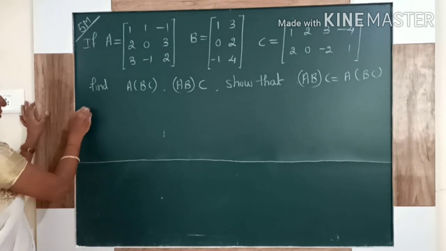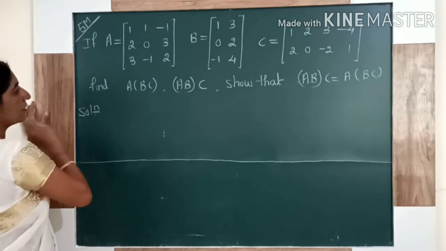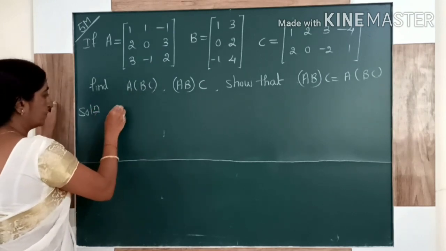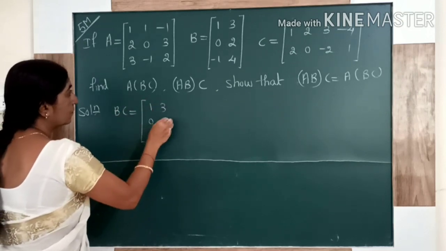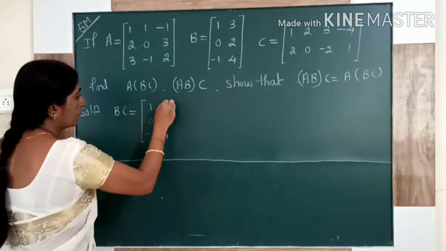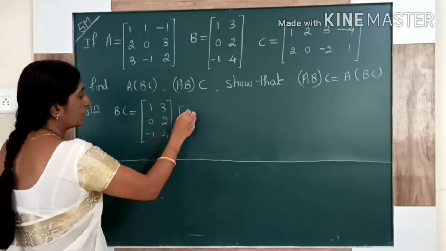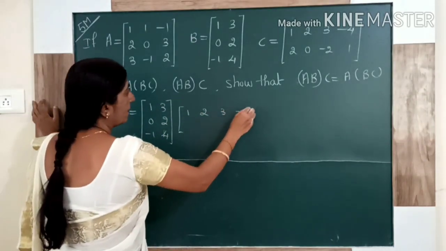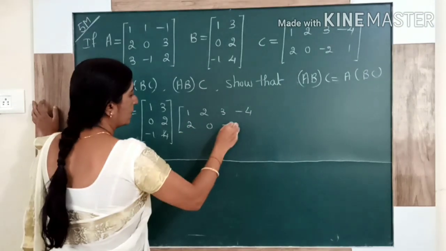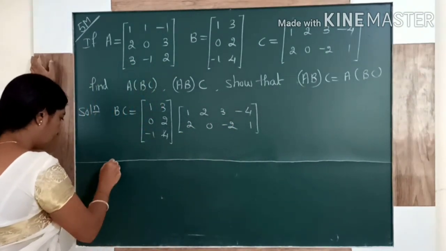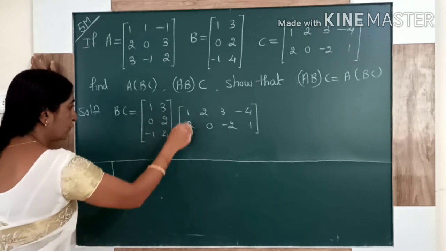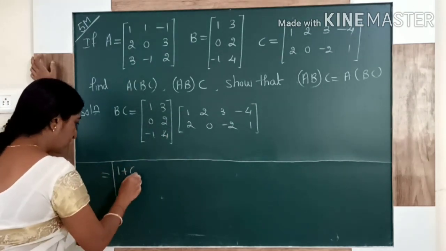Now we are moving to the solution. First I am taking BC. Now you are familiar, just go on writing this multiplication. First row with first column: 1 plus 6.